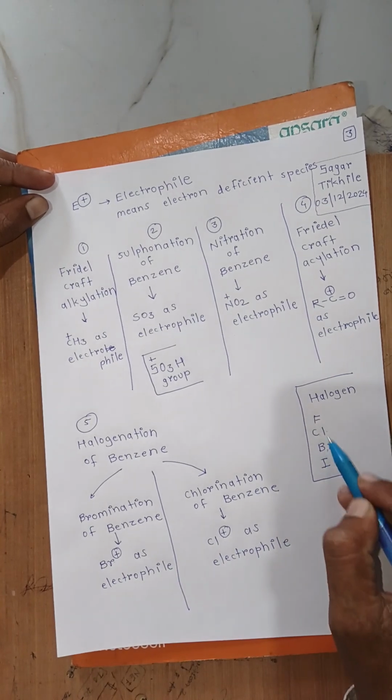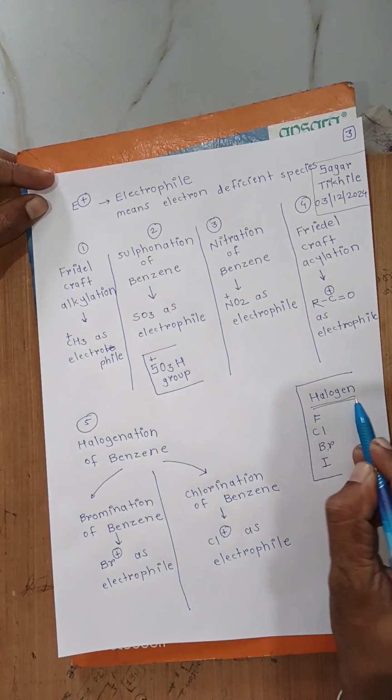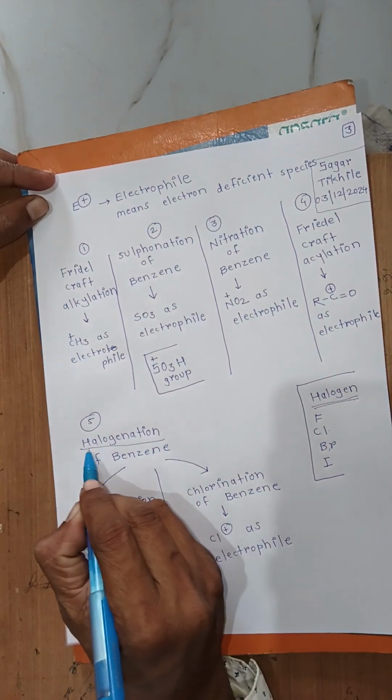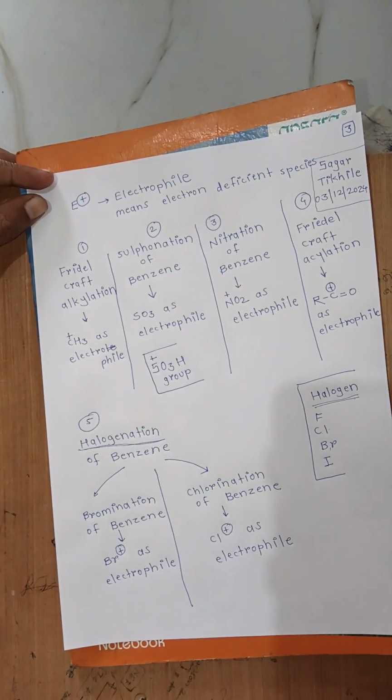So chlorine and bromine both are halogens, and these reactions are commonly called halogenation of benzene.